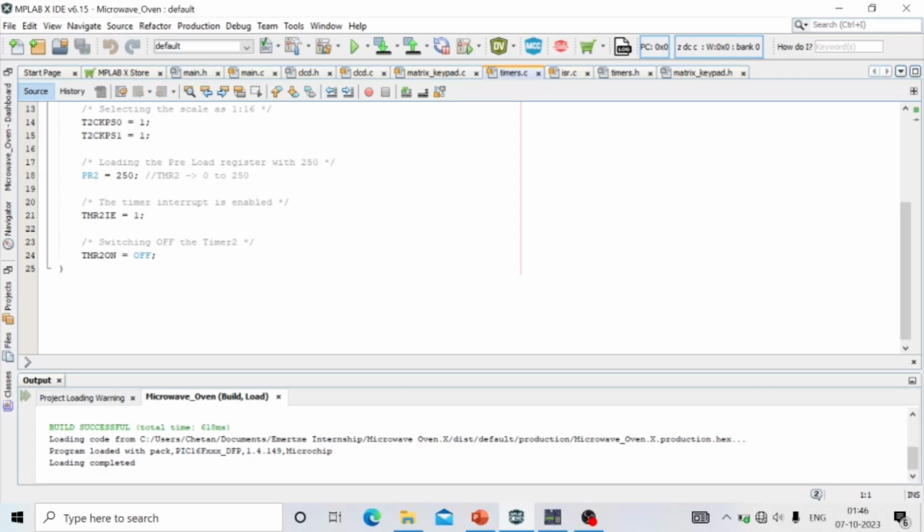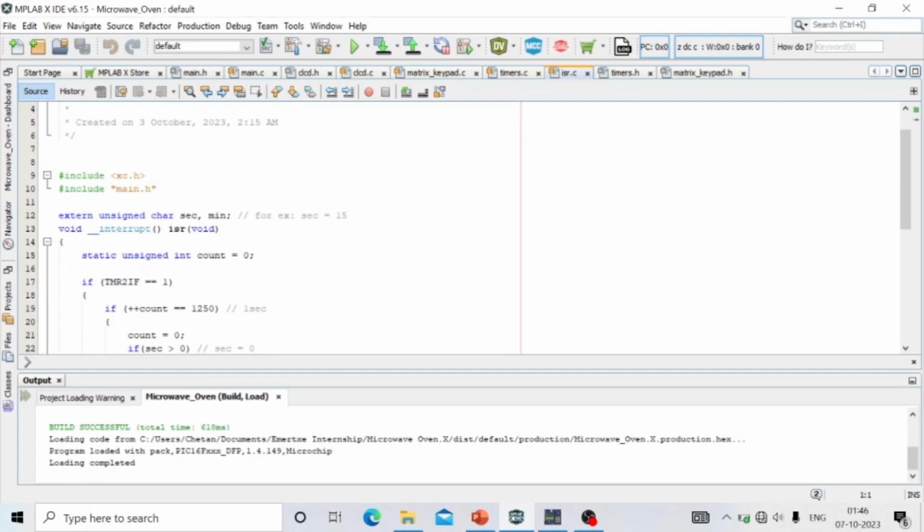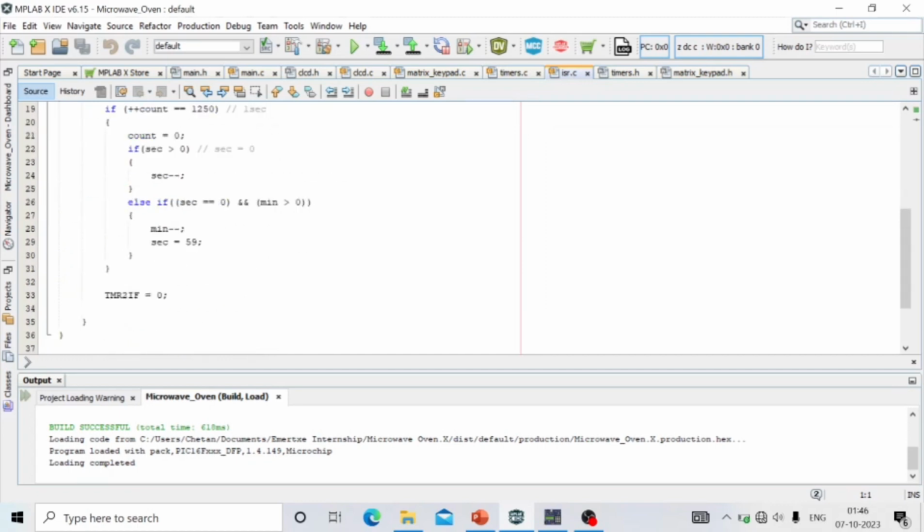In this microwave project, I have included timer 2. So here the timer 2 on is kept as off, and lastly this is the ISR program.